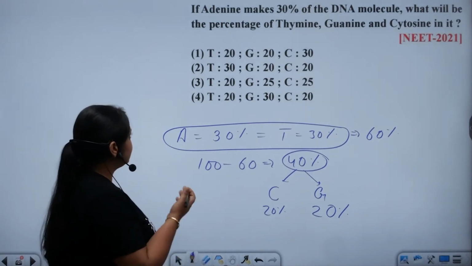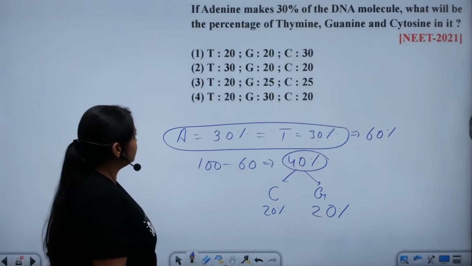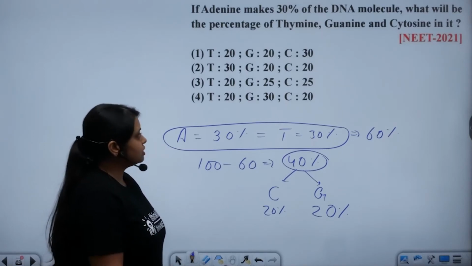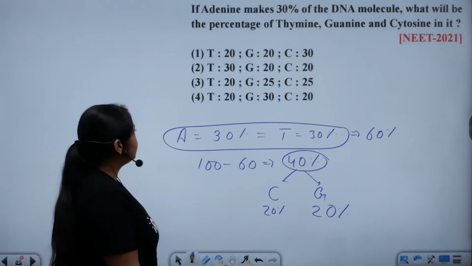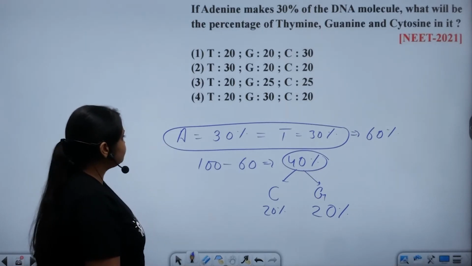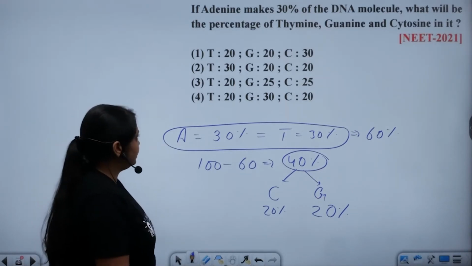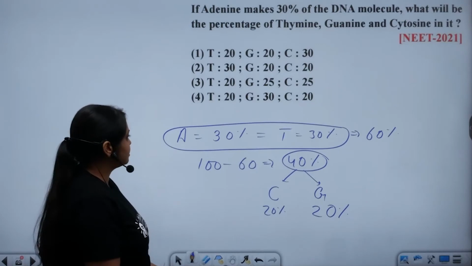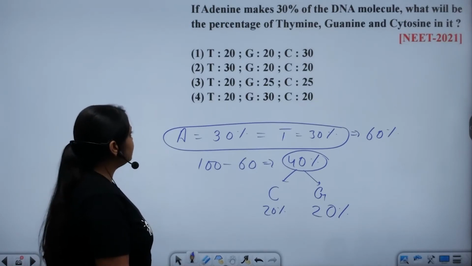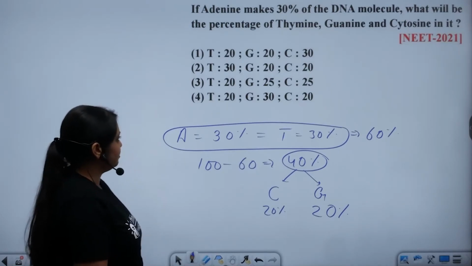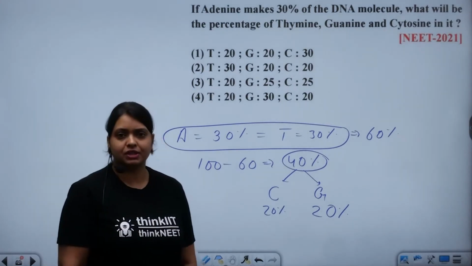First option, thymine is 20, guanine 20, cytosine 30, incorrect. Second, thymine is 30, guanine is 20, cytosine is 20, so this is correct. Third option, thymine is 20%, guanine 25 and cytosine is 25, incorrect.